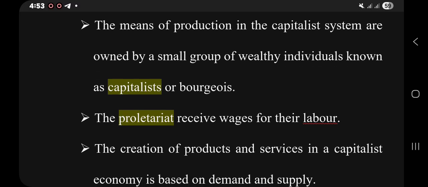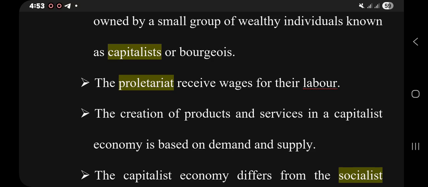The second class is the proletariat. These are workers in the factory. They have only their labor. They do not have any profit in the factory system except their wage.